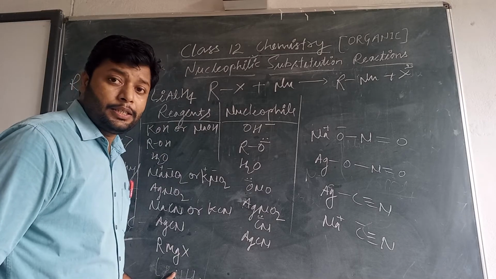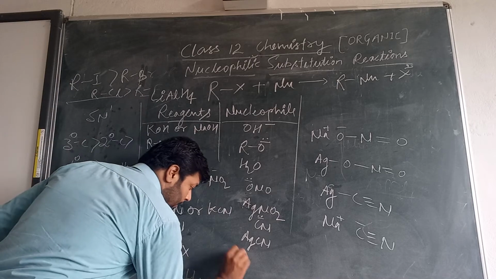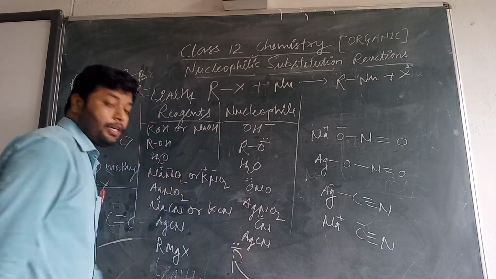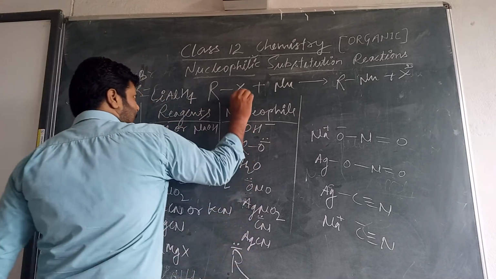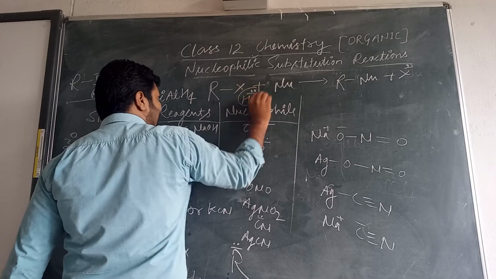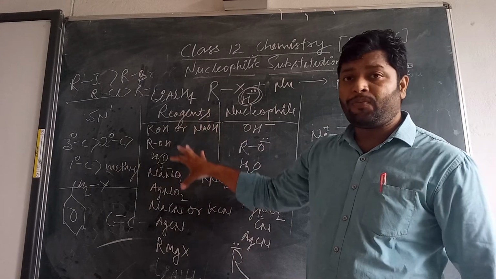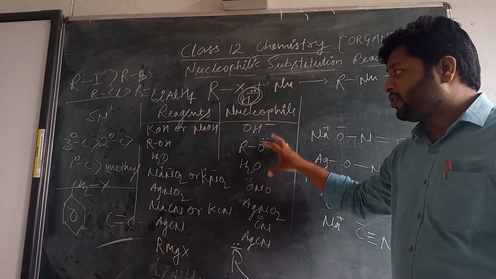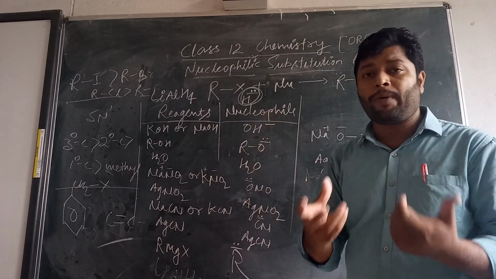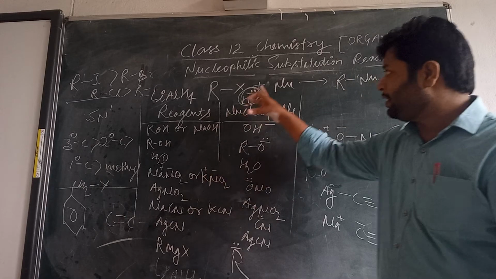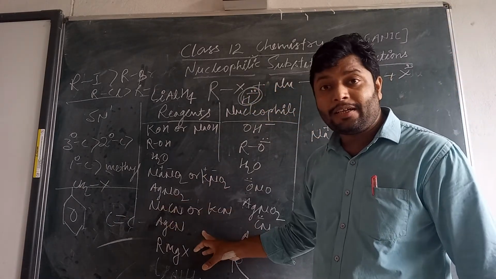In Grignard reagent, with respect to magnesium, the carbon chain has a negative charge, which acts like a nucleophile, and in lithium aluminum hydride, the hydrogen has a negative charge, called hydride. Whenever we have different reagents, they produce different nucleophiles. Generally we know what the nucleophile is, but sometimes we do not know how they evolve.